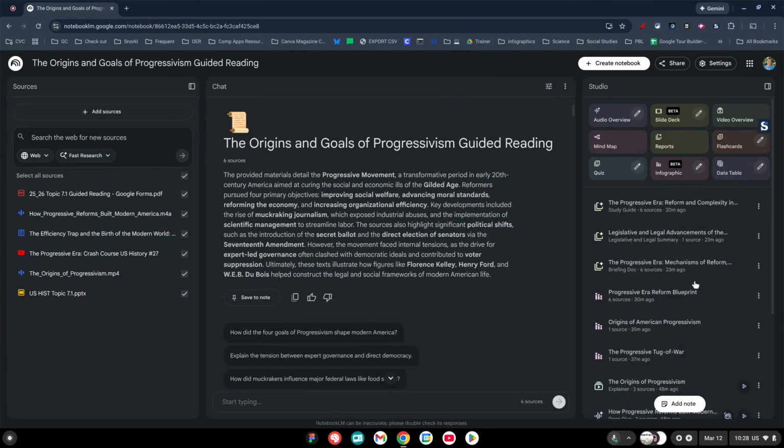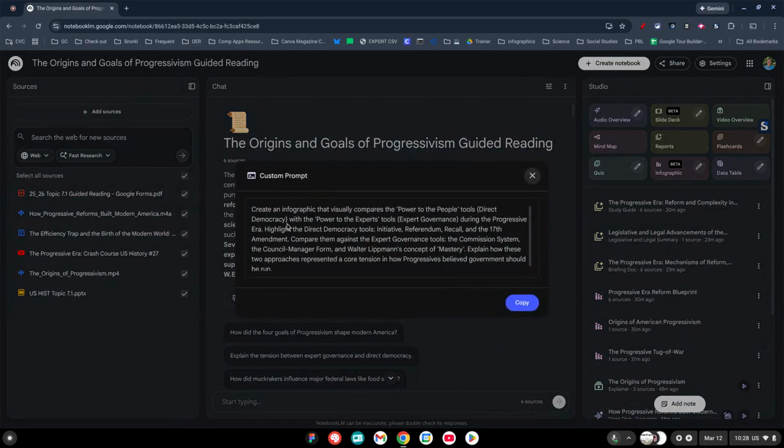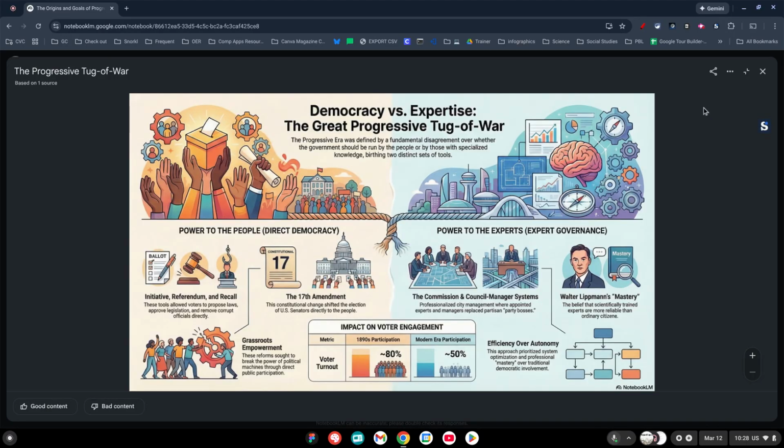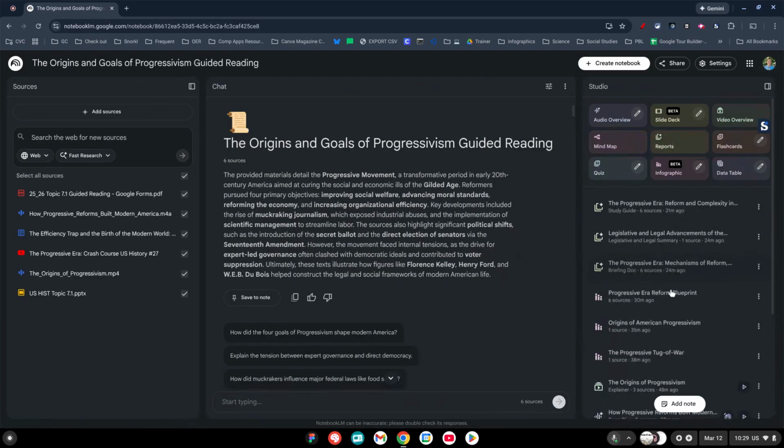But one of the things that I really love as well is the infographic. So let's see, this one, power to the people and power to the experts. Okay, so I wanted that to be the topic right here. And so it created this infographic right here, okay, where we could see the two things right here, and we have our two different sections right here. We have some data right here. So it does a pretty good job. You'll probably notice some typos in here. There's going to be a few of those, but overall the text is done really well.